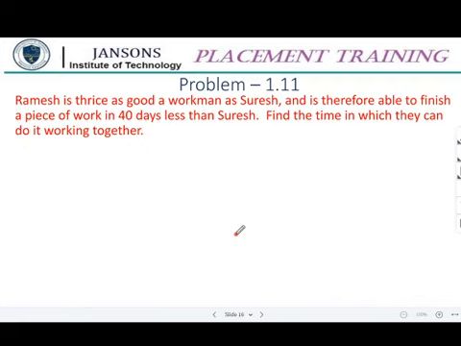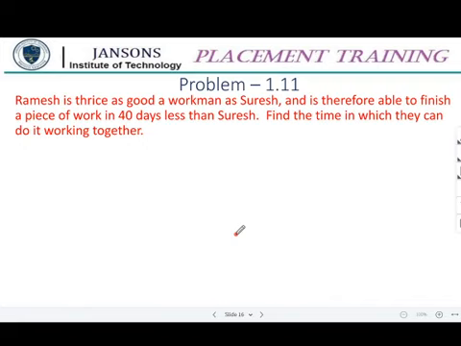Ramesh is thrice as good a workman as Suresh, and is therefore able to finish a piece of work in 40 days less than Suresh. Find the time in which they can do it working together.